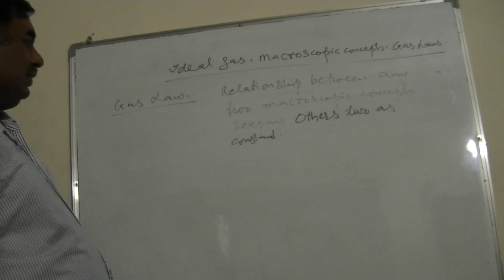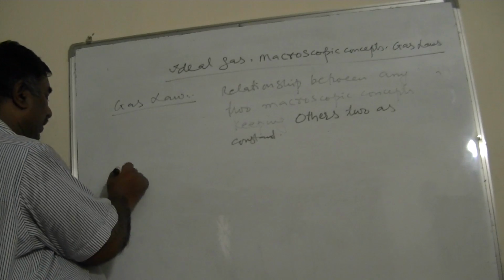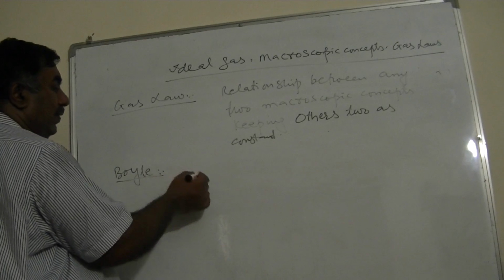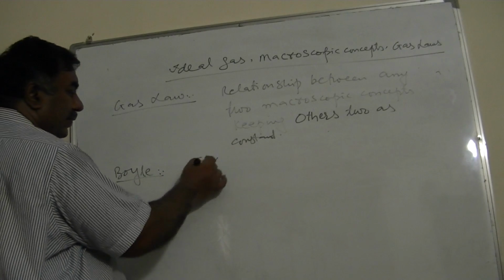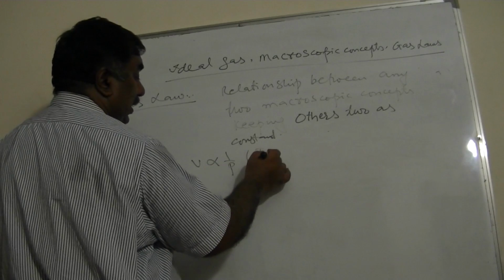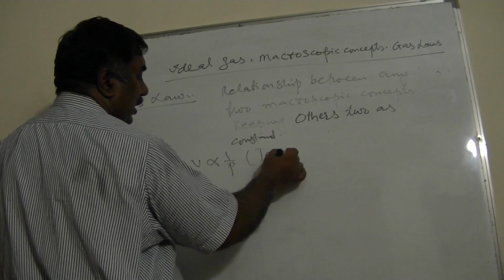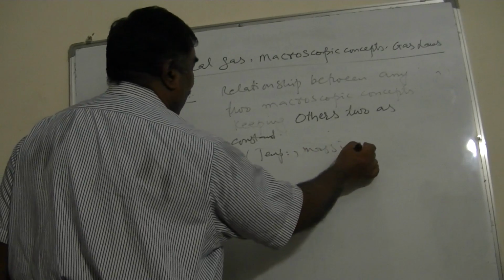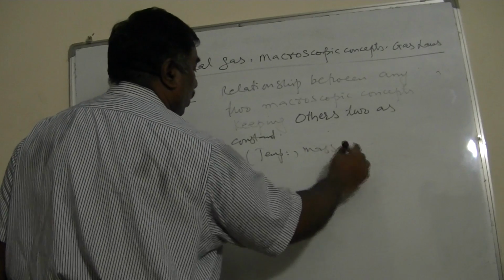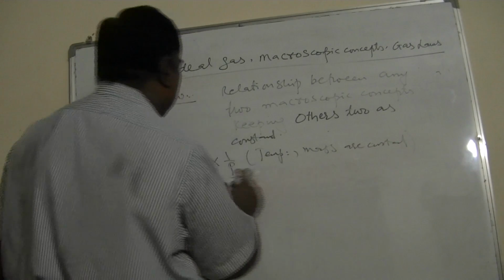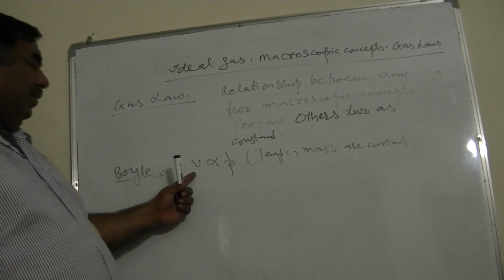So for example, I state the Boyle's law. What does the Boyle's law say? Boyle's law tells us the volume of a given mass of a gas is inversely proportional to pressure, provided temperature is constant. Temperature is constant, and of course the mass is also constant. Why? Because it usually says given volume of a gas.